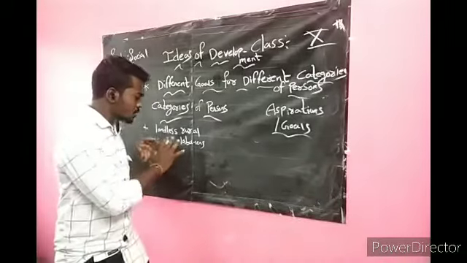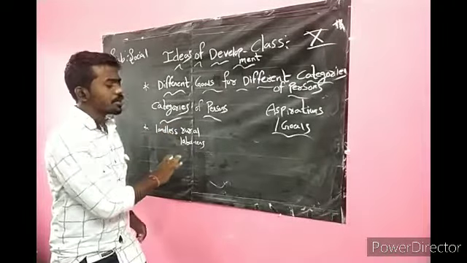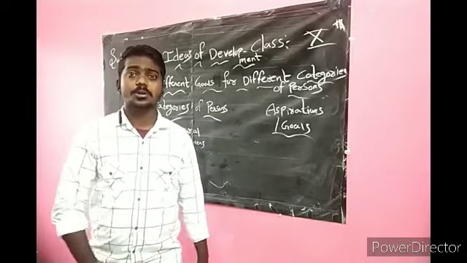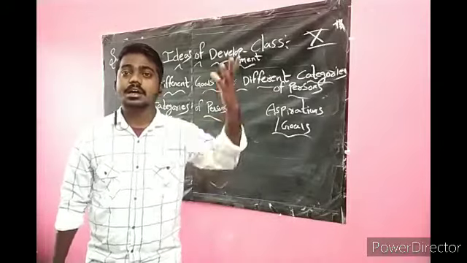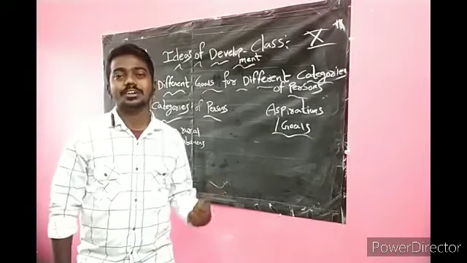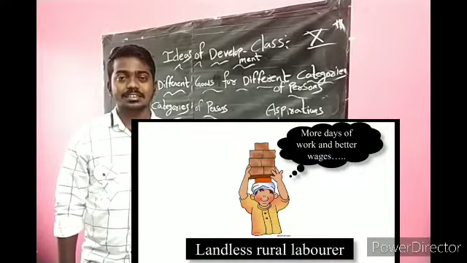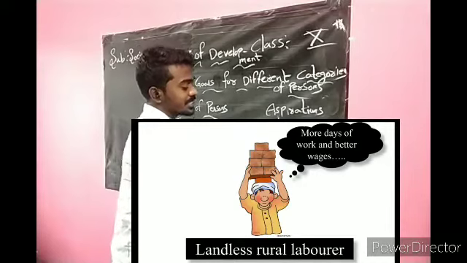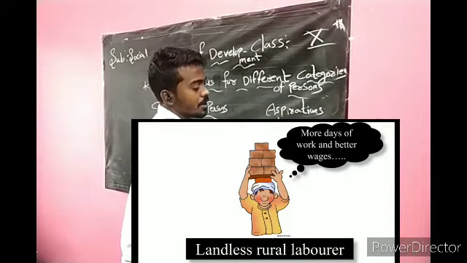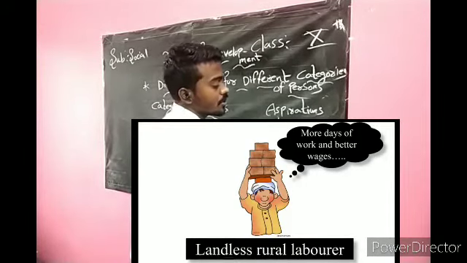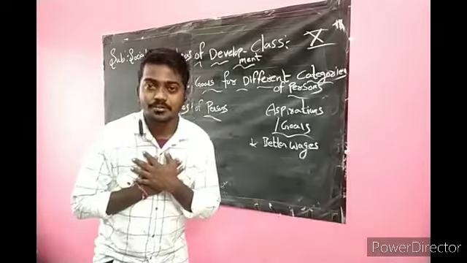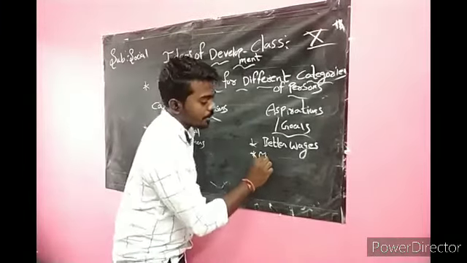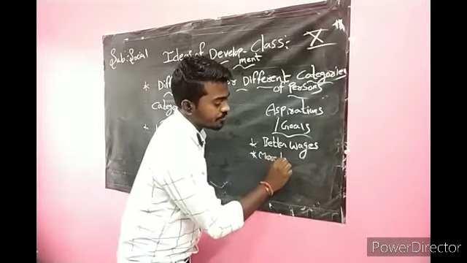You see how the goals should be for the landless rural laborers. They don't think about aeroplanes or cars, because they have low income only. They think about the goals of better wages. I want good prices for my work. Better wages for their work and more days of work.